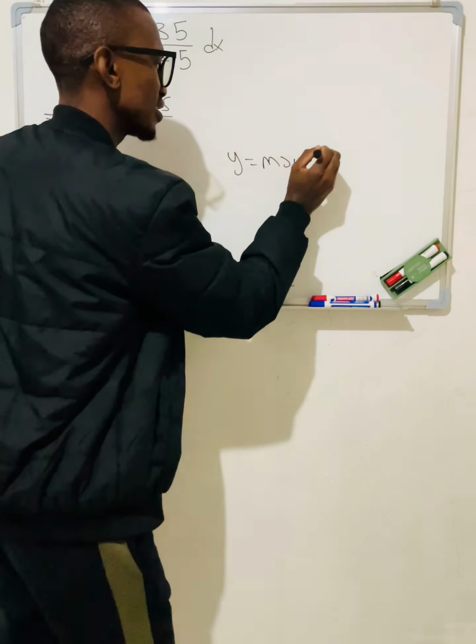Don't be stressed. And quadratic is when you have ax squared plus bx plus c, or you have ax squared plus q, or you have a into (x plus p or minus p) all to the power 2 plus q. All these are the forms of quadratic. This one is of this type of form. The a is the coefficient of x squared, which is 1 here. So don't be like, where is the a? I can't see the a. The a is 1 there. Don't stress out, just relax a bit.